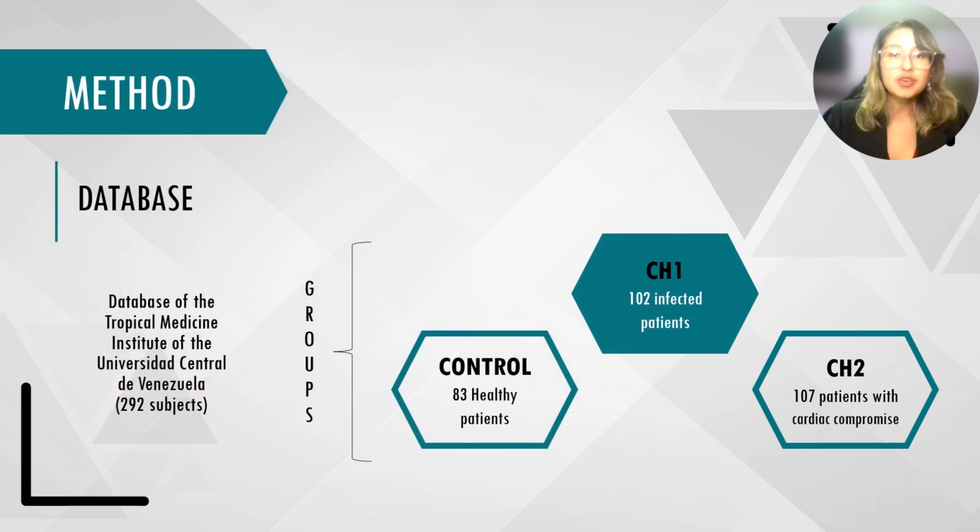The method used an ECG database from the Central University of Venezuela, consisting of 292 patients divided into 3 groups: control with 83 healthy, CH1 composed of 102 with positive Machado Guerreiro test, and CH2, 107 with early-stage heart disease.